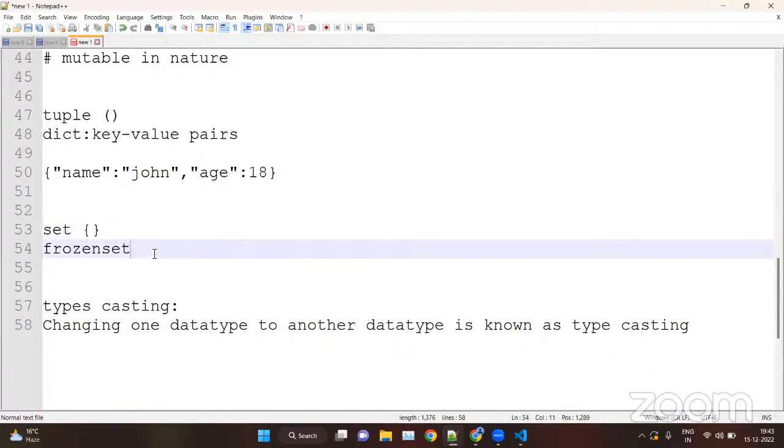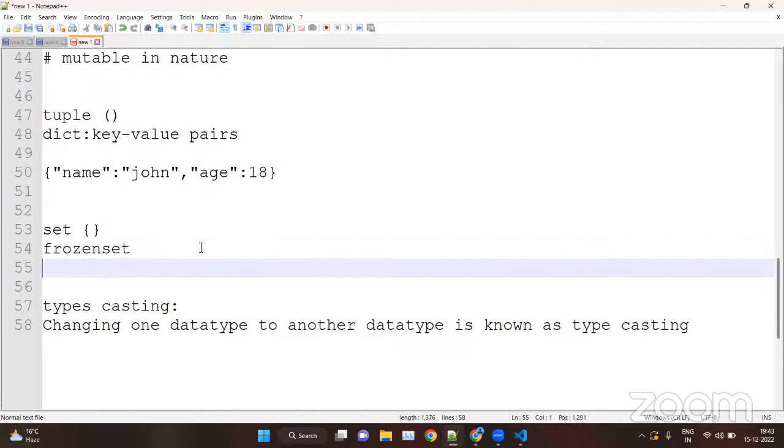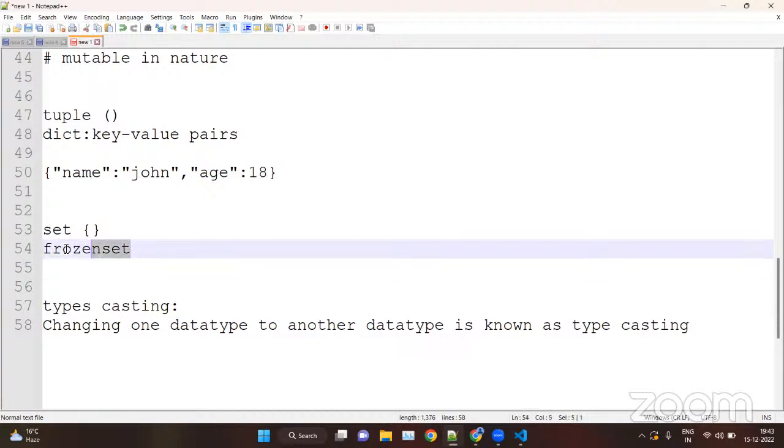And frozenset is just a constructor here, just a keyword. We don't have any format for the frozenset. It is used for creating a set fully immutable in nature.